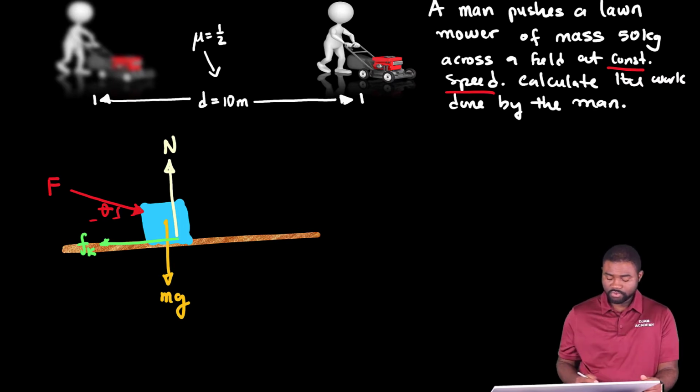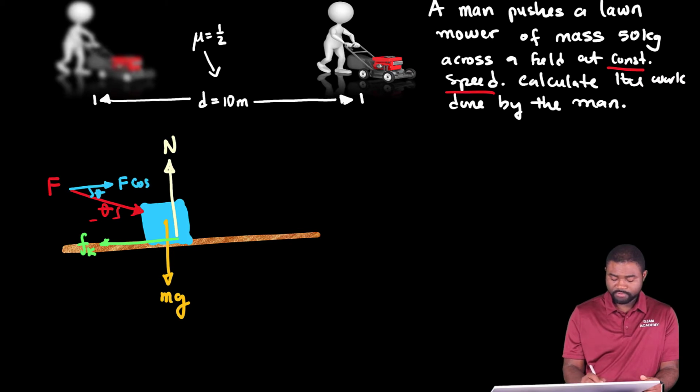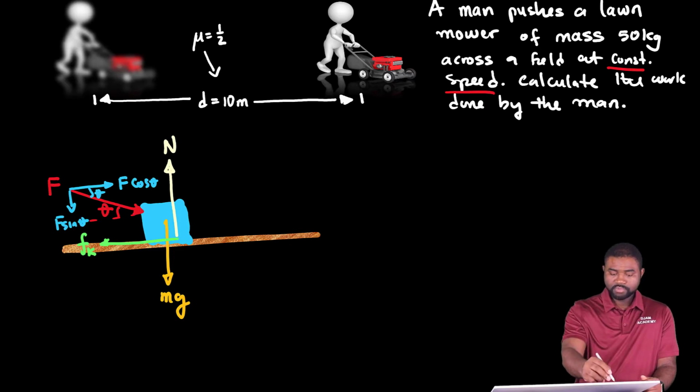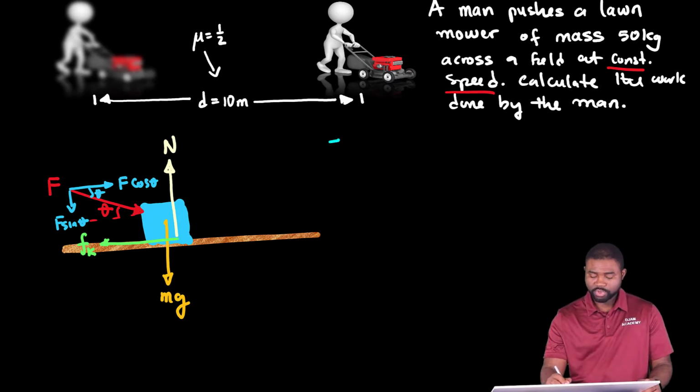So what we can do is resolve the force F into two components. This is F, this angle is theta, so this will be F cosine theta, and this will be F sine theta.